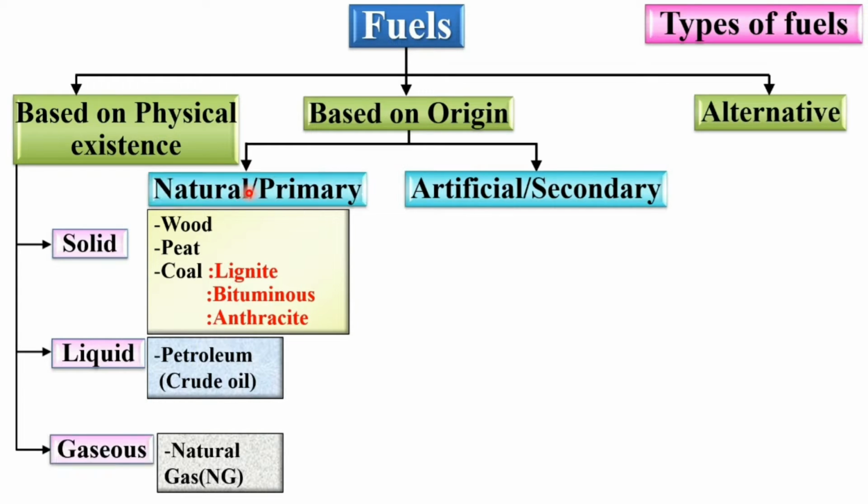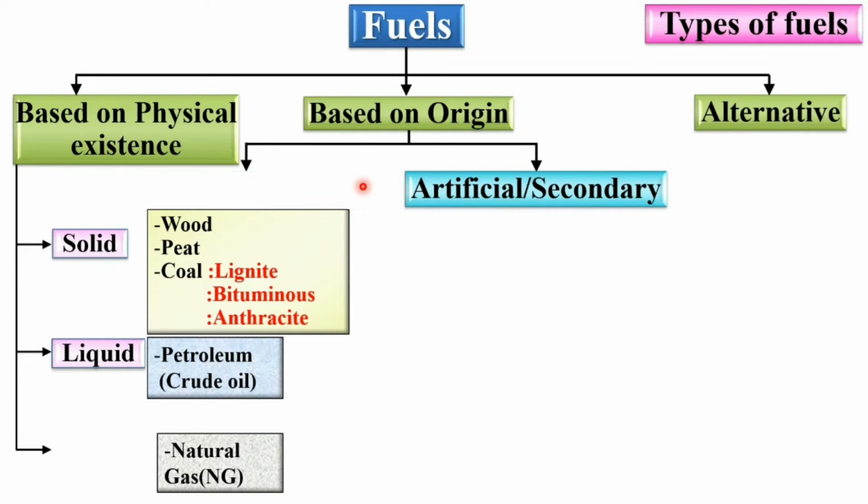So you know that natural fuel means it is naturally available, and that's why it is called primary fuel. Whereas artificial fuel is derived from the natural fuel by means of a process, so it is called secondary fuel.